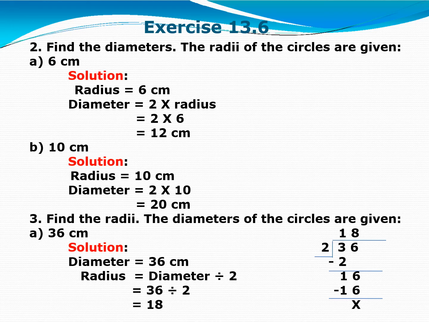Radius is equal to 6 cm. Diameter is equal to double of radius, means 2 into radius. That radius is 6, so 2 into 6 is 12 cm. Second question, radius is 10 cm. Diameter is equal to 2 into 10. That gives you diameter 20 cm.